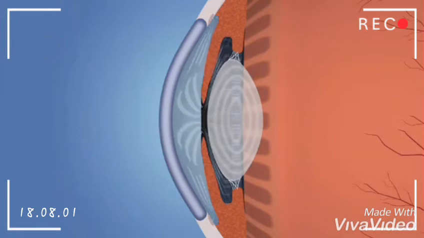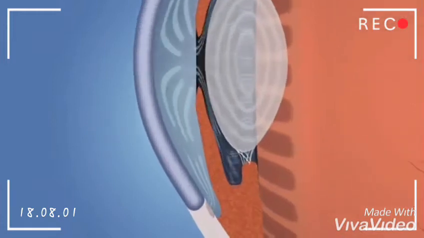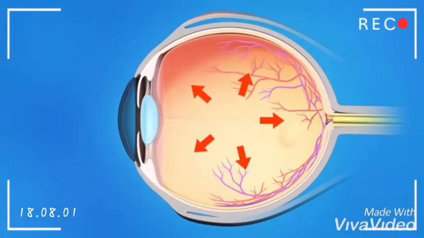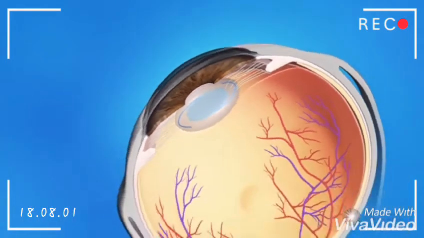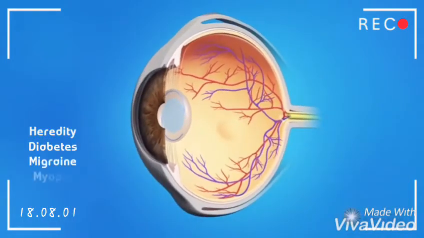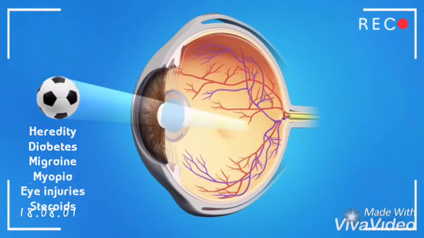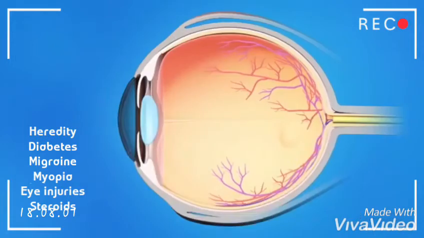Blindness from glaucoma can often be prevented with early treatments. Treating glaucoma won't bring back any vision you've lost, but it can help save the sight you still have. Heredity, diabetes, migraine, myopia, eye injuries, and steroids can cause glaucoma.